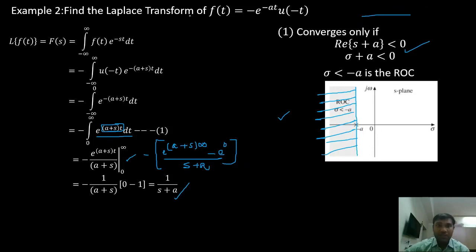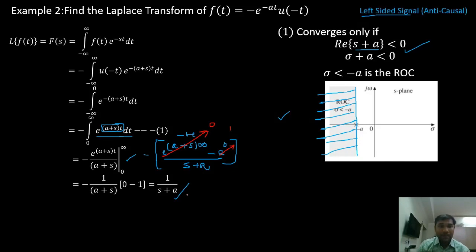My Laplace transform converges only if this a plus s is a negative number. So if a plus s is negative, negative into infinity is e power minus infinity, which goes to 0. Then this is nothing but 1. So minus, if I multiply inside, this will become 1 by s plus a. This is how I will find the Laplace transform.